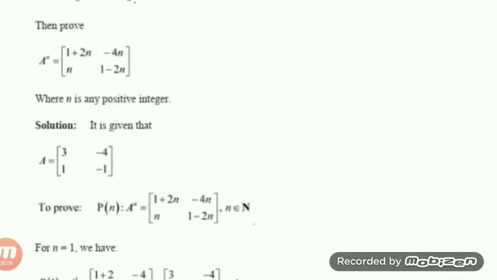Write down your A and give the name of the statement as Pn. First you prove the result for n is equal to 1. Put n is equal to 1, it becomes A to the power 1. Here also, if I put 1 on the right side, left and right, you can do it separately, as I have shown in your Google Meet class. That way also we can do 1 plus 2 into 1 minus 4 into 1 and so on.